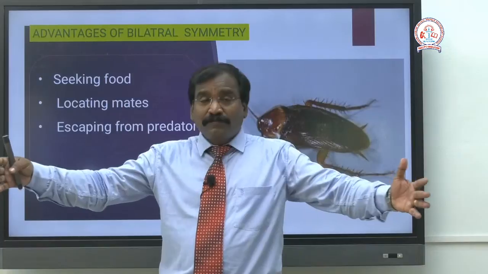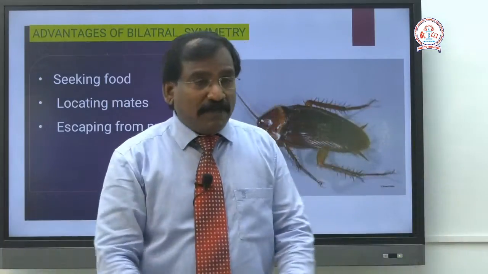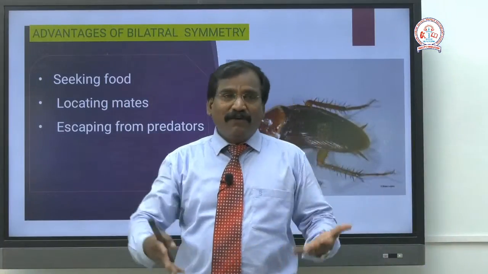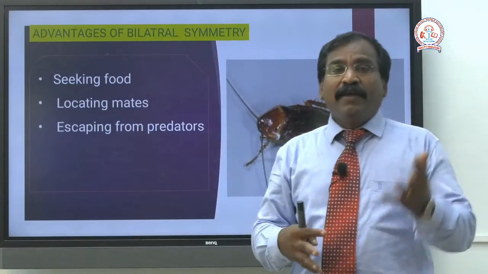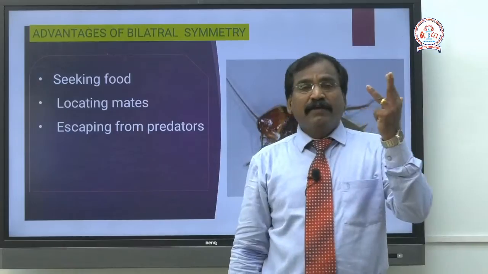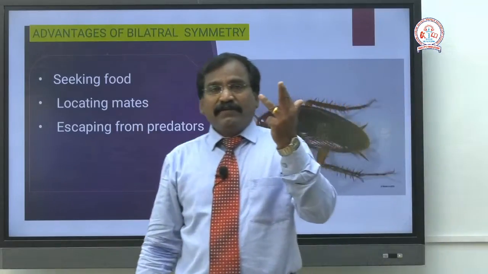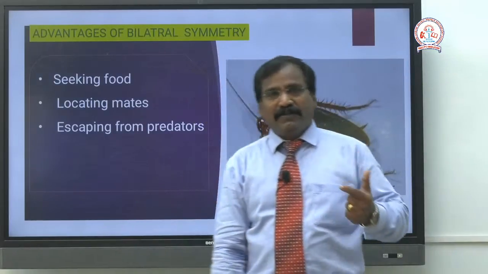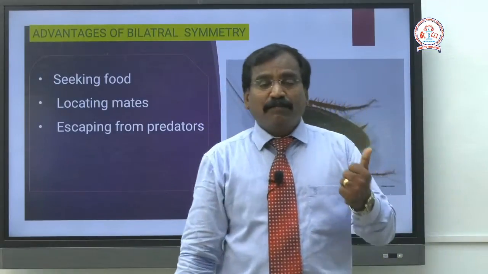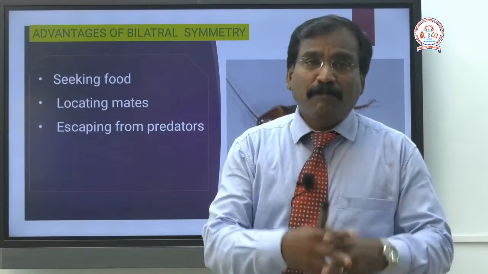Based on the symmetry, how are the organisms divided? Asymmetry, radial, pentamerous radial, biradial, bilateral.